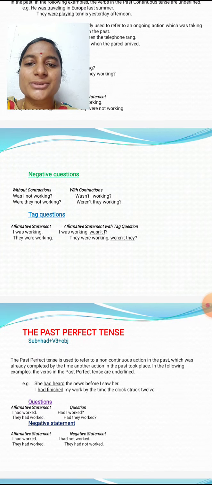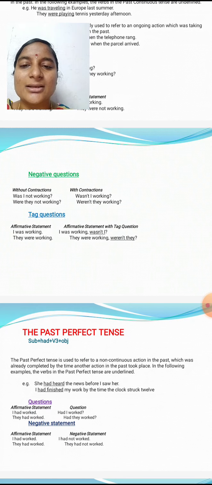Next, negative questions with contractions and without contractions. So without contractions here, was I not working? With contractions, wasn't I working? Were they not working? Weren't they working?